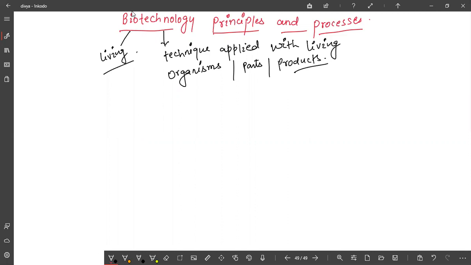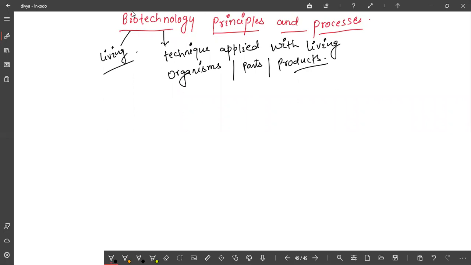In hybridization, you prepare a breed from desirable genes or desirable organisms. This is in the chapter Strategies for Enhancement in Food Production. Have you gone through that chapter? This also comes under biotechnology, and these are known since ancient times, so this will come under traditional biotechnology.